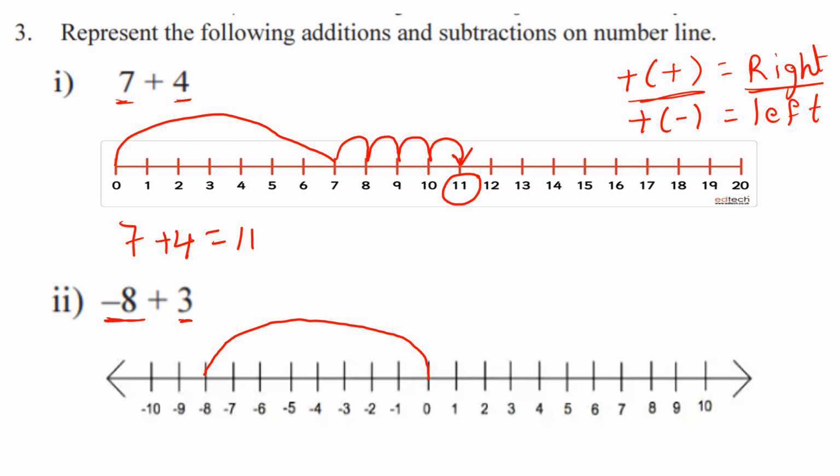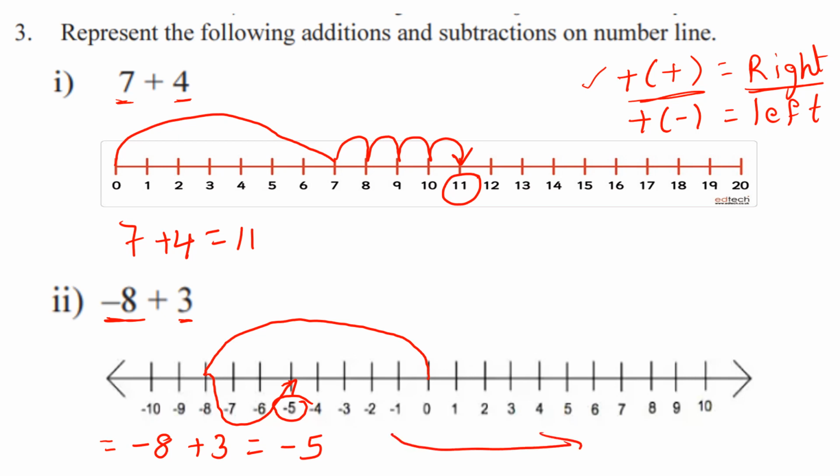Okay. So now we are adding here 3. What should we add here? We are adding positive 3, right? So when we add positive, we have to take right on the number line. From here, we start from 8 to, that is 1 and 2 and 3. It stops on 5. Now that answer should be minus 5. So write it: minus 8 plus 3 is equal to minus 5. So I hope you all understood this, right?